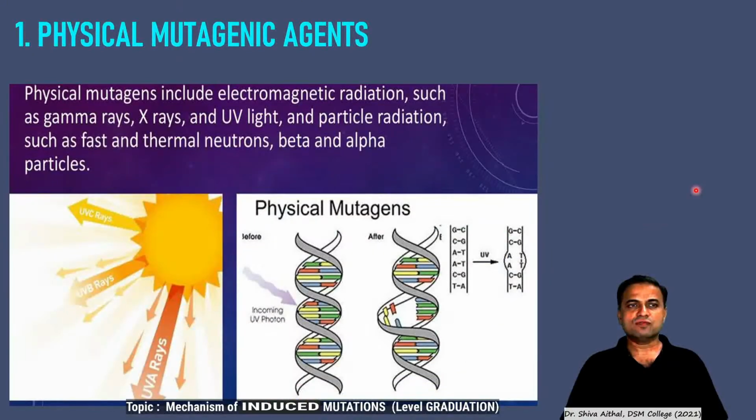So the first is physical mutagenic agents. Physical mutagenic agents include electromagnetic radiations such as gamma rays, X-rays, ultraviolet light, and particle radiations such as fast and thermal neutrons, alpha and beta particles, etc. So even in nature, the cosmos is constantly radiating energy, and that has an impact on our life system.